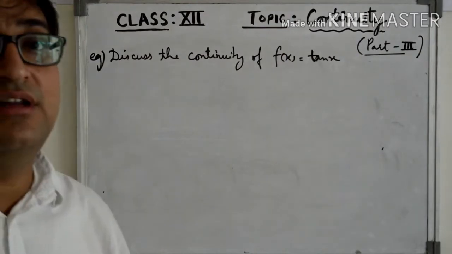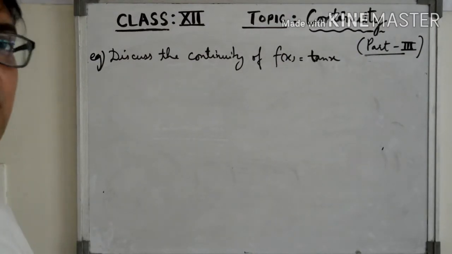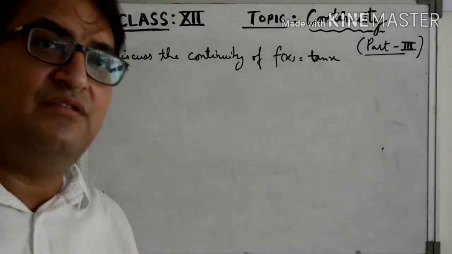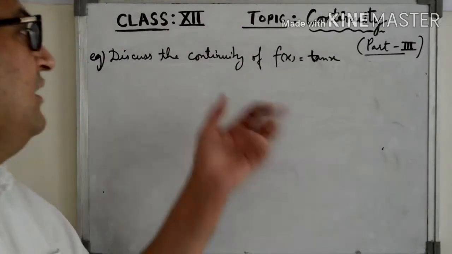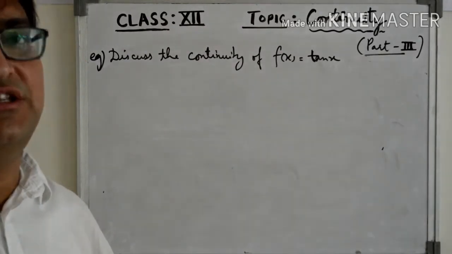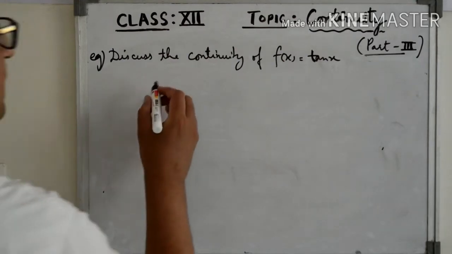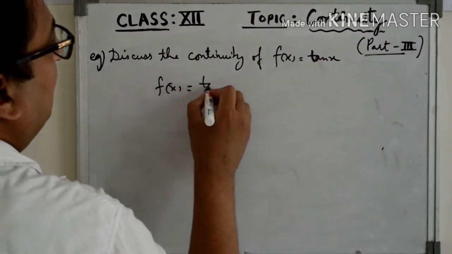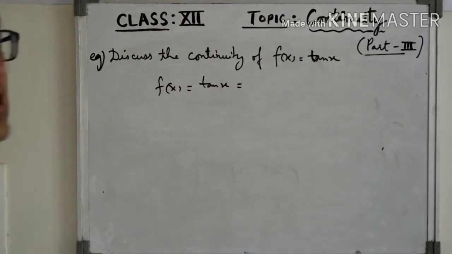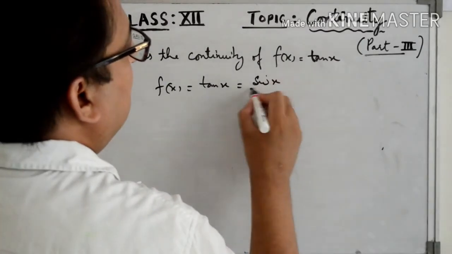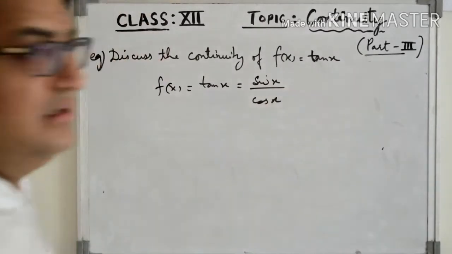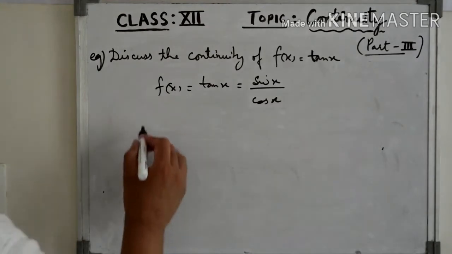Now this is important, the continuity of the function tangent x. You already know that sine function and cosine function are continuous functions. Let's discuss the continuity of the function tangent x. So the function is tangent x, which is sin x over cos x. So what will be the domain of this function?